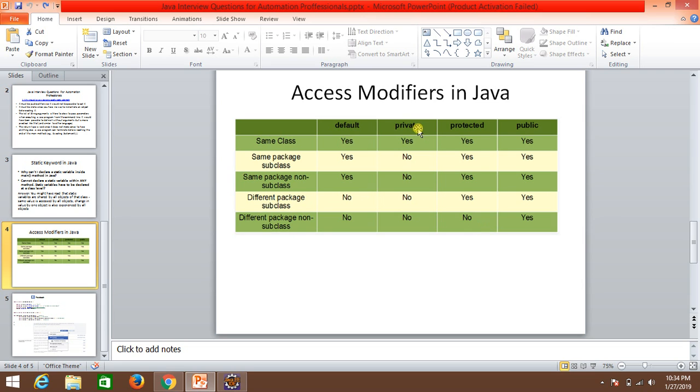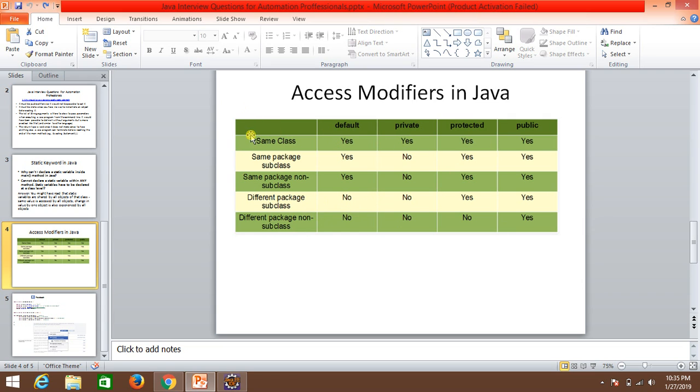Okay, the private one can only be accessible within the same class, not even outside the class, which means within the same package also it's not accessible, it is accessible only within the same class. What is the default one? Same class, yes. Same package subclass, yes. Same package non-subclass, yes. Different package subclass, no. Even if you extend it, you won't be able to access the default one, which means they are package protected. Different package non-subclasses, which definitely you won't be able to access, right?